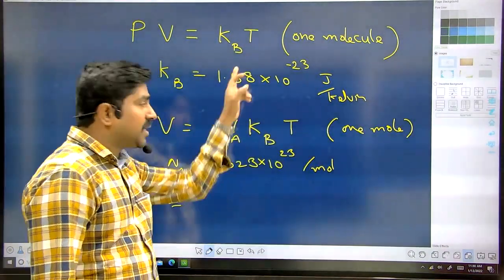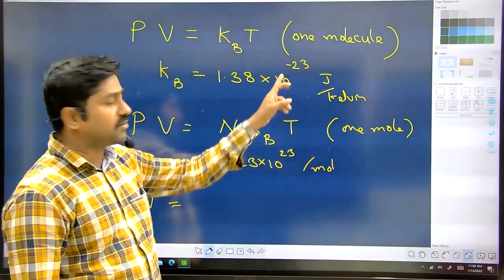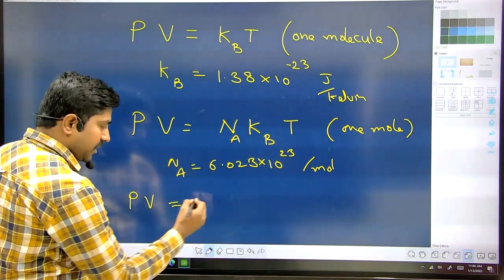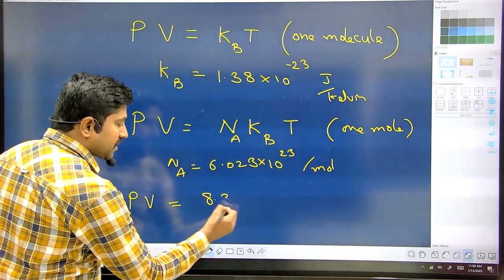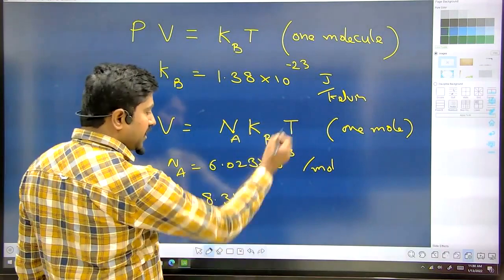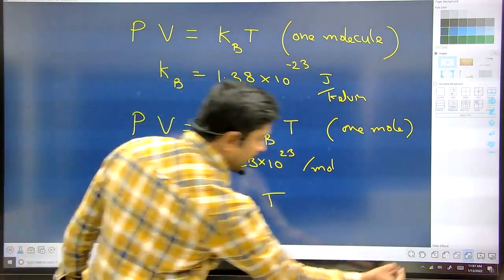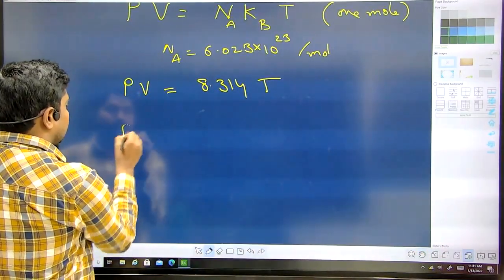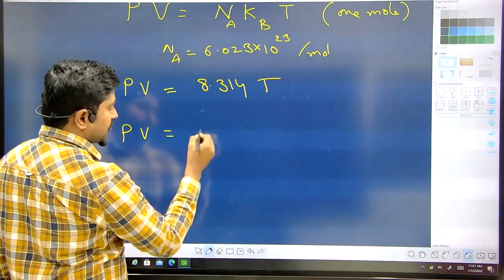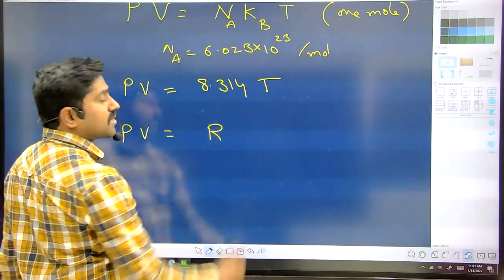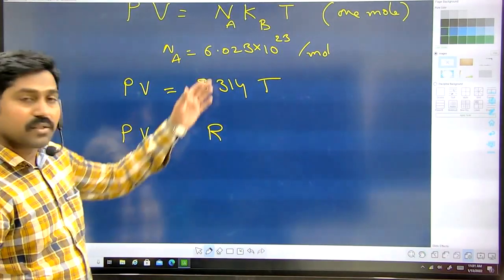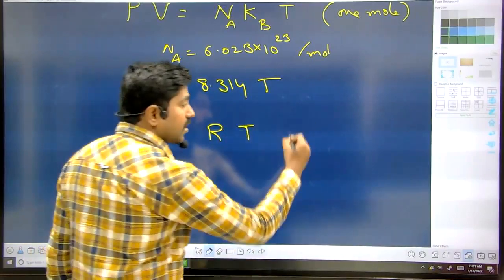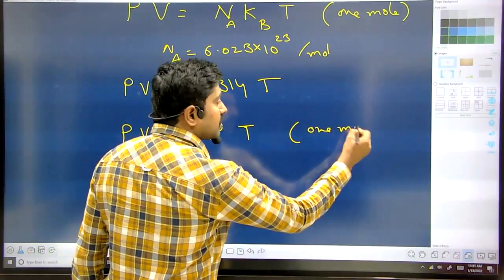By multiplying these two numbers, 10 power 23 into 10 power minus 23 becomes 1, and 1.38 into 6.023 is nearly equal to 8.314, into temperature. This value 8.314 is the universal gas constant. So PV can be written as RT.